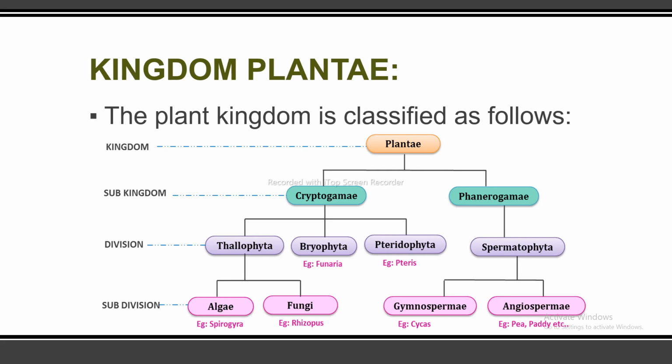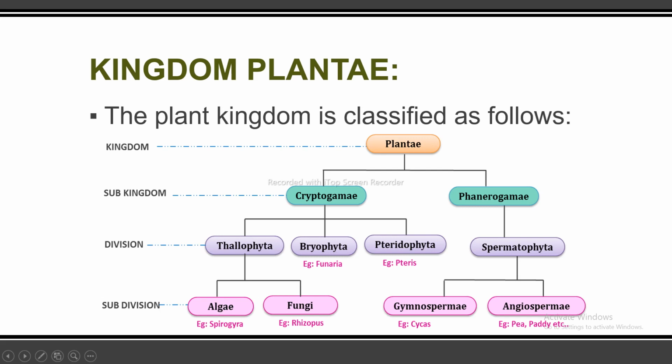The plant kingdom is classified as follows. This is the kingdom Plantae, which is divided into two sub-kingdoms. The first sub-kingdom is Cryptogamia, and the next is Phanerogamia. Cryptogamia is further divided into three divisions: Thallophyta, Bryophyta, with the example Funaria, and Pteridophyta, with the example Pteris. On the other hand, Phanerogamia is divided into Spermatophyta.